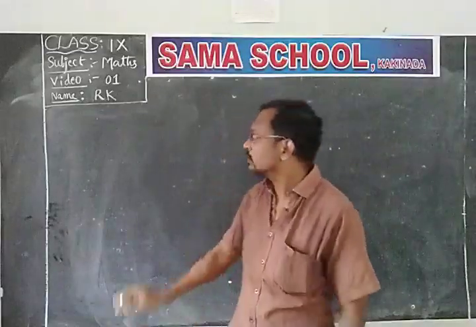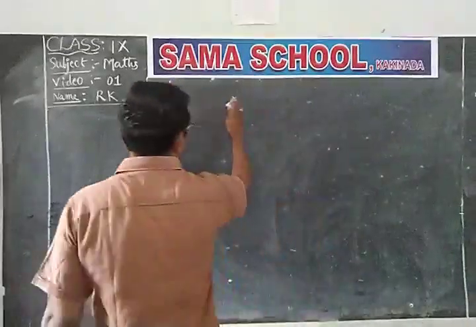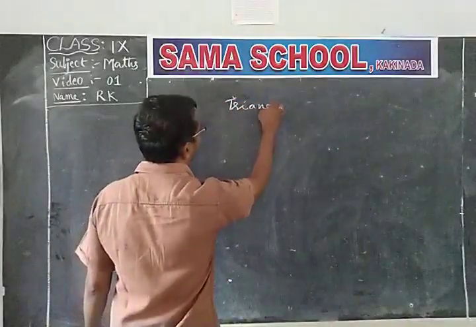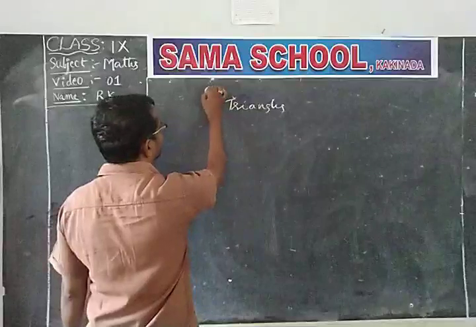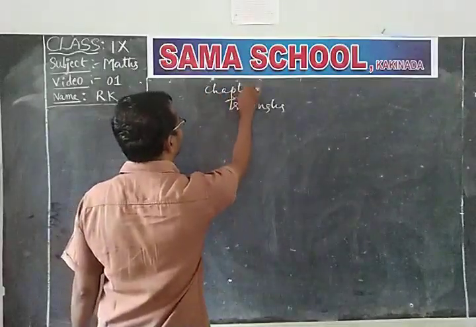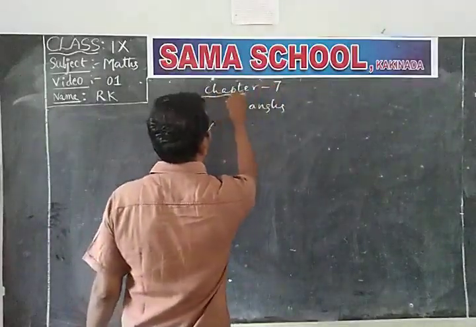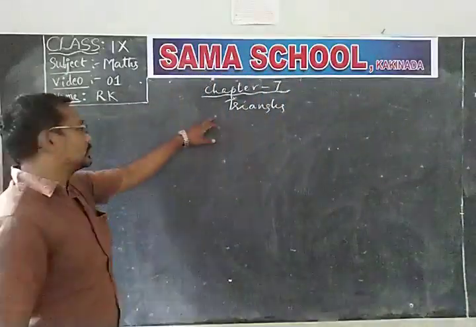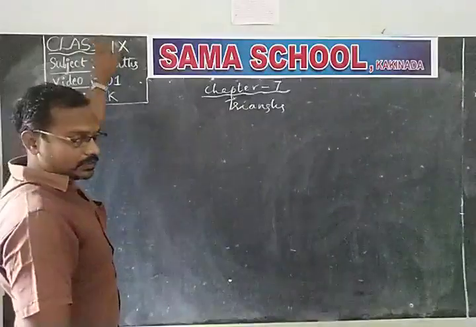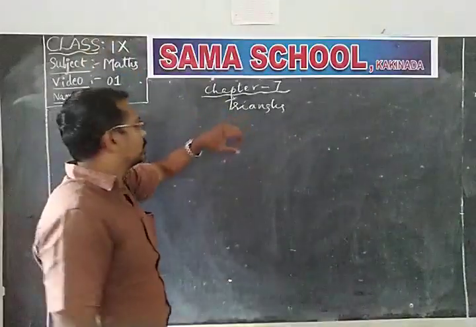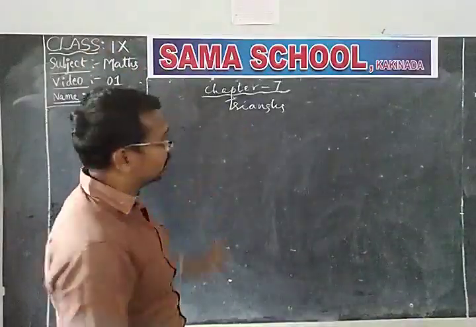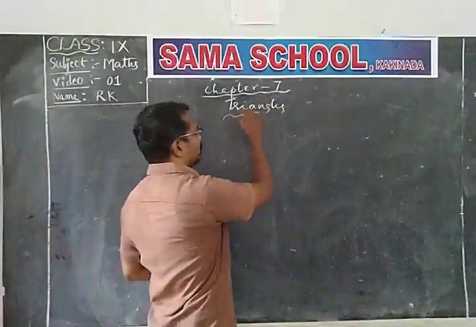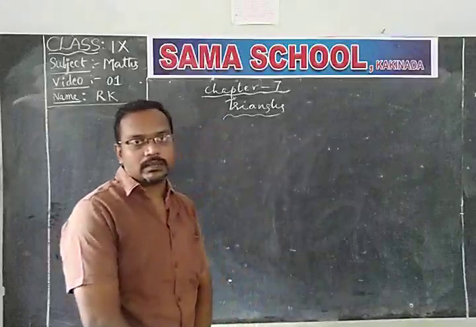The topic is triangles. This is from chapter 7, triangles. This is the 9th class mathematics. In 9th class mathematics, chapter number 7 is triangles. Already you know about the triangles.